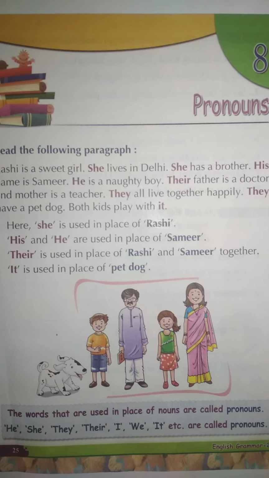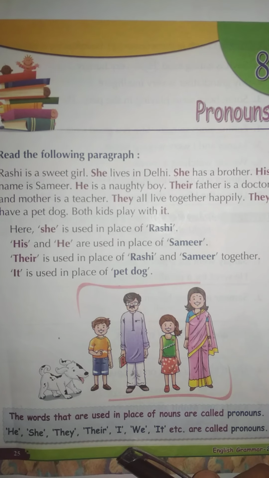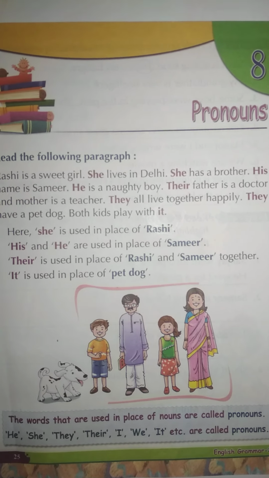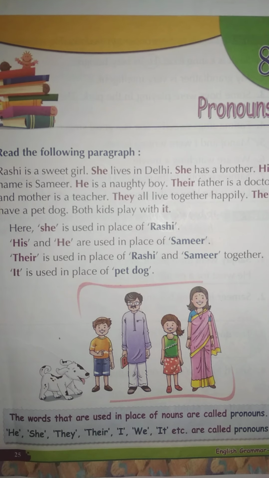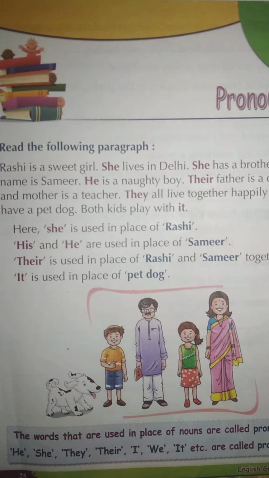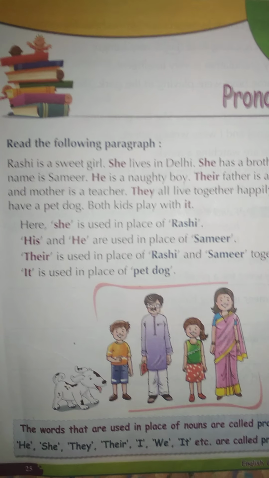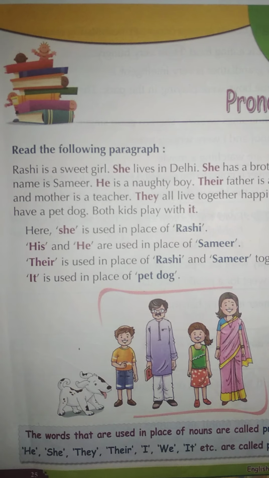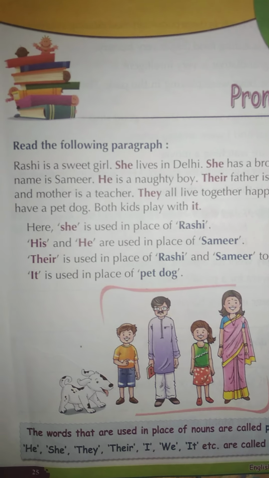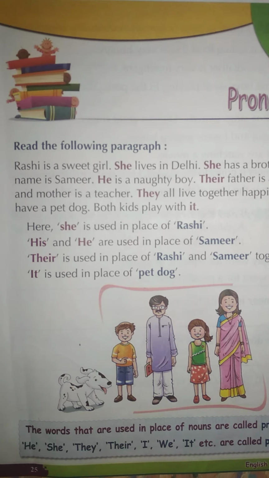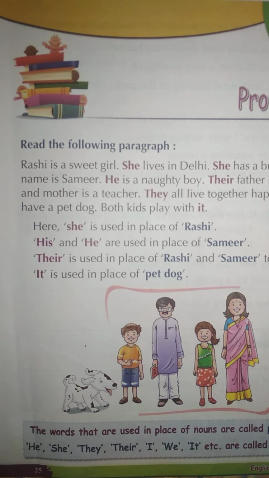Next one is I. So how can we use I? When we talk about ourselves, then we will use I. Like if I talk about myself, I'll say I'm Shobha and I teach English. Suppose you want to speak about yourself, what will you say?